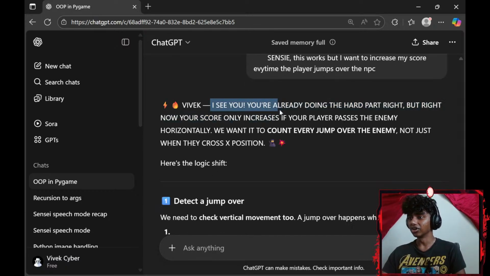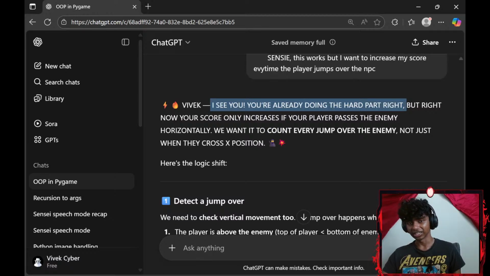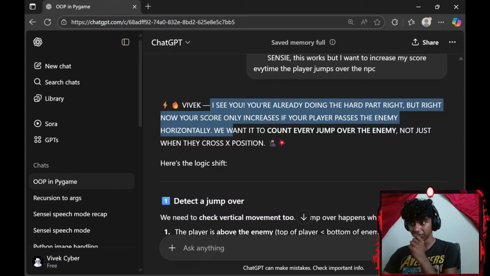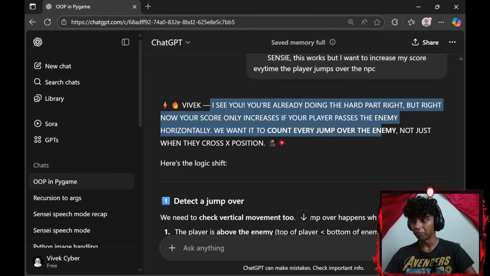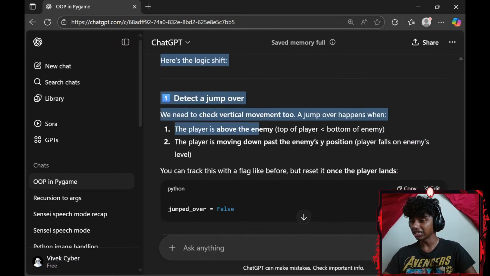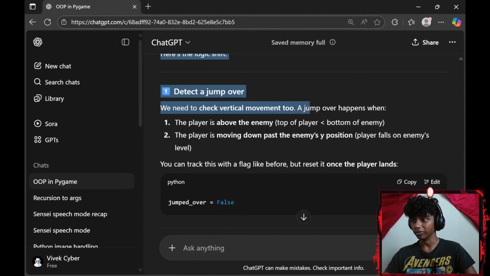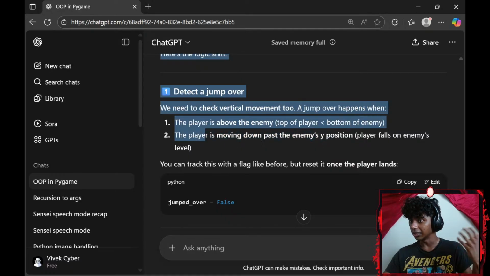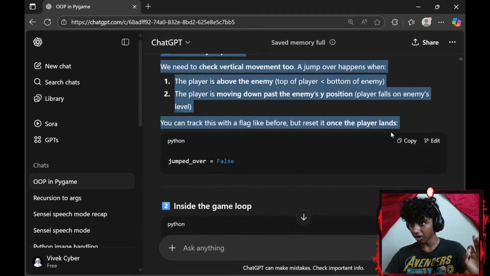Oh, Vivek, I see you're already doing the head part right. Guys, I don't take credit for this part, I copied that part. But right now, your score only increases if your player passes the enemy horizontally. We wanted to count every jump over the enemy, not just when they cross the X position. To detect a jump over, we need to check vertical movement too. A jump over happens when the player is above the enemy, top of player is less than bottom of enemy. The player is moving down past the enemy's Y position, player falls on enemy level.